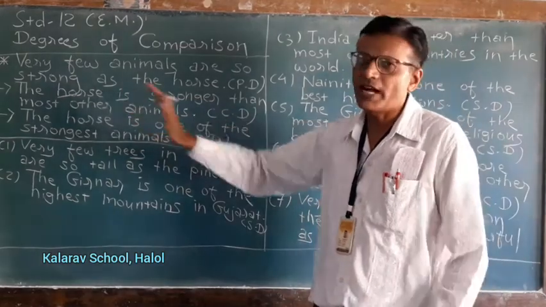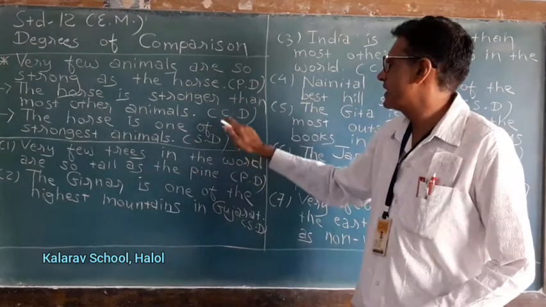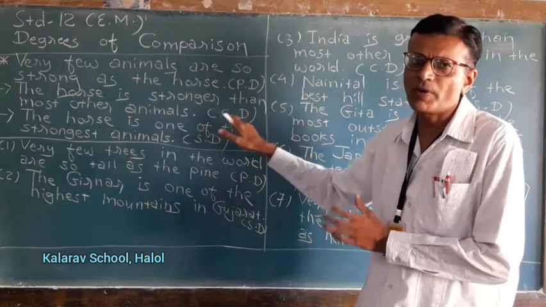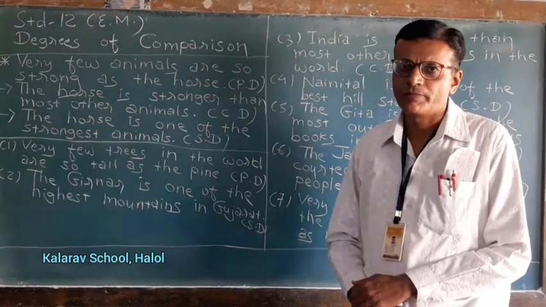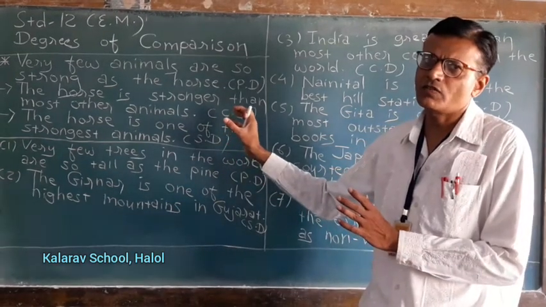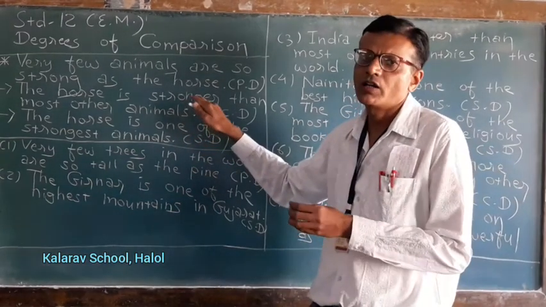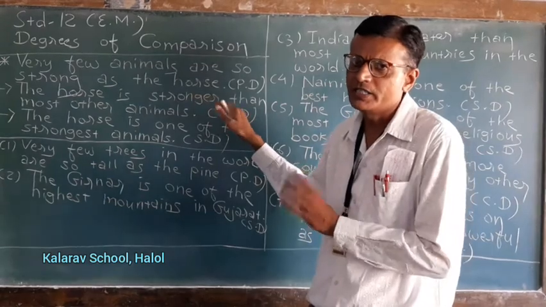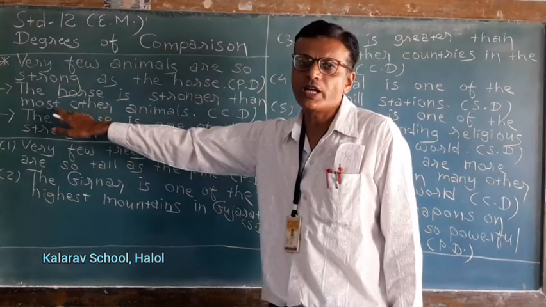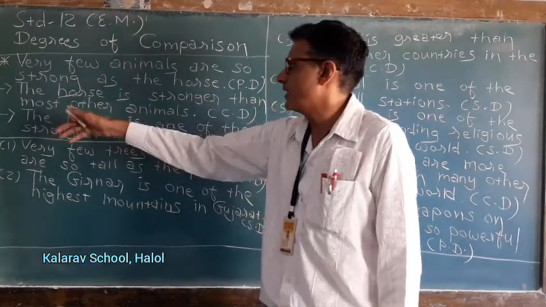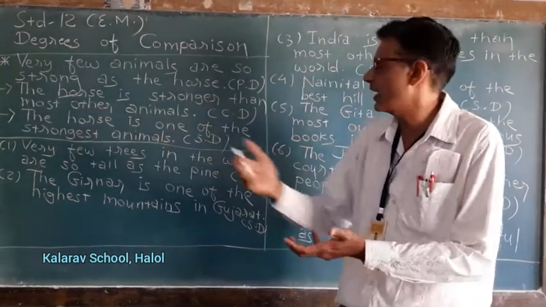Now let us see comparative degree. The horse is stronger than most other animals. CD means I have written in short form comparative degree. Now how will you remember comparative degree? Generally these type of words you will see in comparative degree. Which type of? Stronger, smaller, bigger. These type of words you can see. Most other, instead of most you can use many other also. For example, you can write the horse is stronger than many other animals. That is also correct answer.